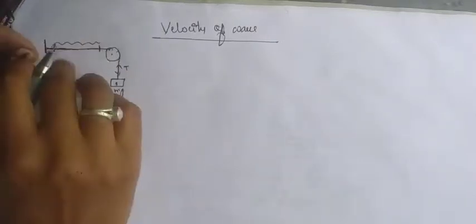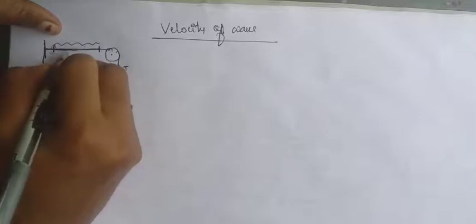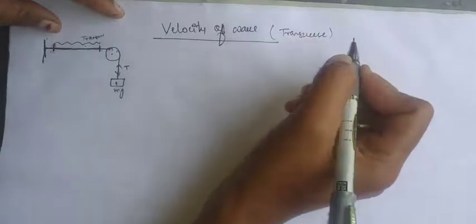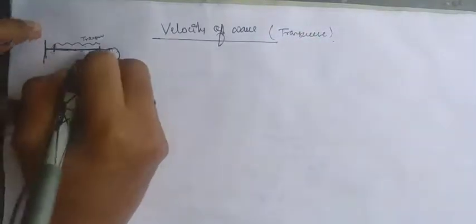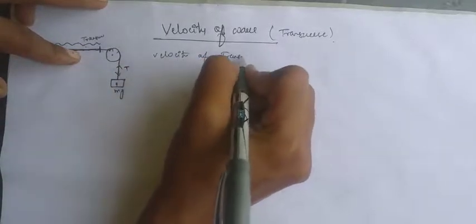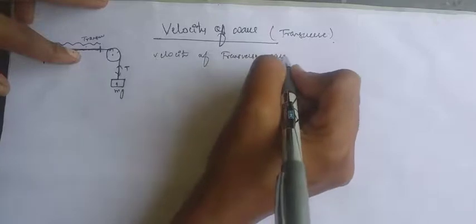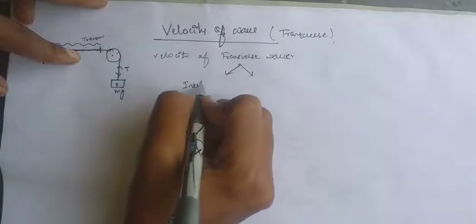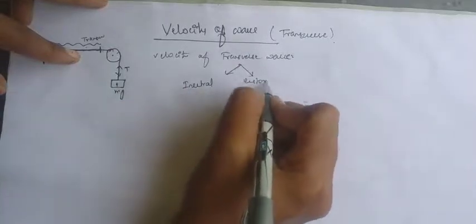As here it is a string, we have the wave at the surface of this media. Here is the air media, and inside the string we have another media. So at the surface of the string we get the transverse wave. That's why this is the velocity of transverse waves. The velocity of a transverse wave mainly depends on two factors: one is inertia and another is restoring force.